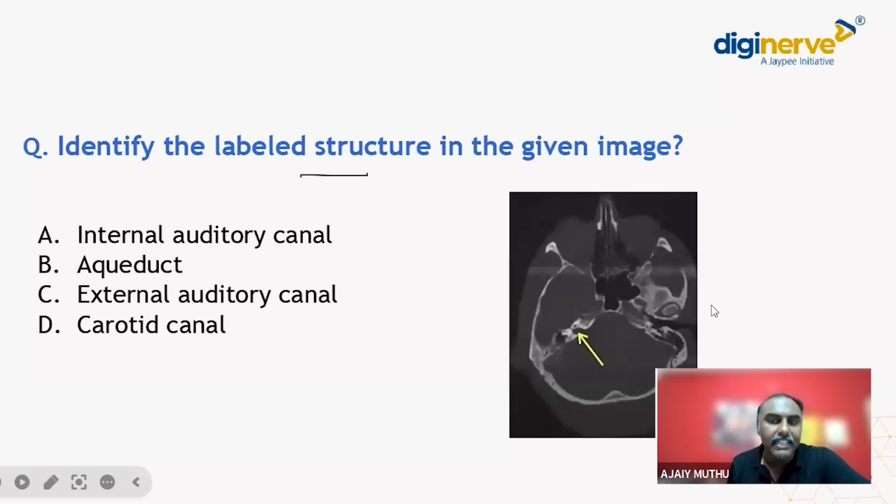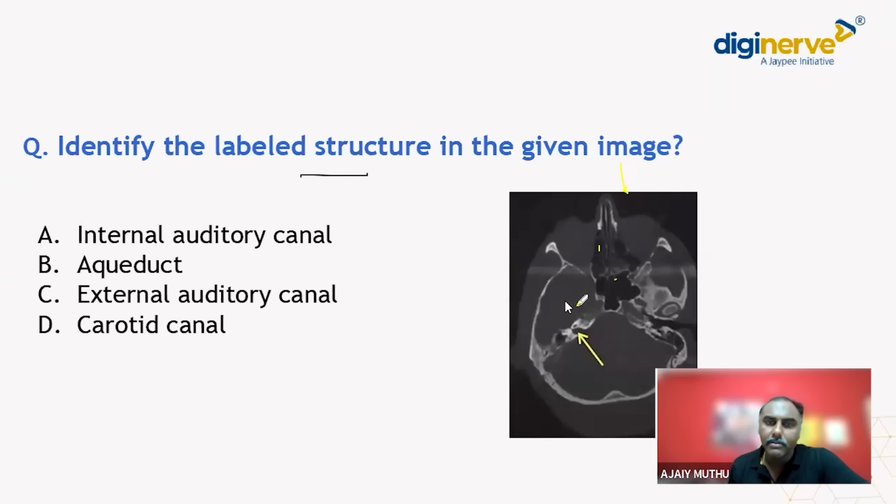Now, have it in mind. What is the imaging taken? Obviously, this is a CT scan. This is a paranasal sinus which is shown above. You say ethmoid sinus, this is sphenoid sinus, but they have pointed towards the ear area. They have pointed towards something in the temporal bone area.